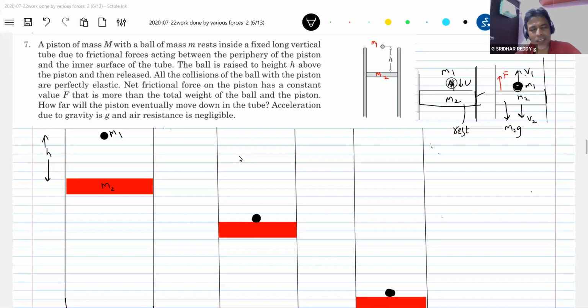So this morning, our discussion was up to this particular point, and some technical problem came, so we stopped it. I'll continue from here.